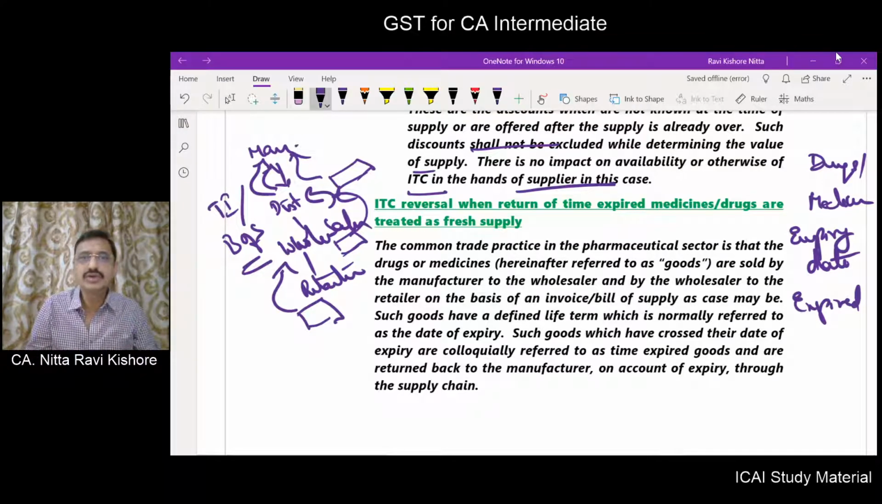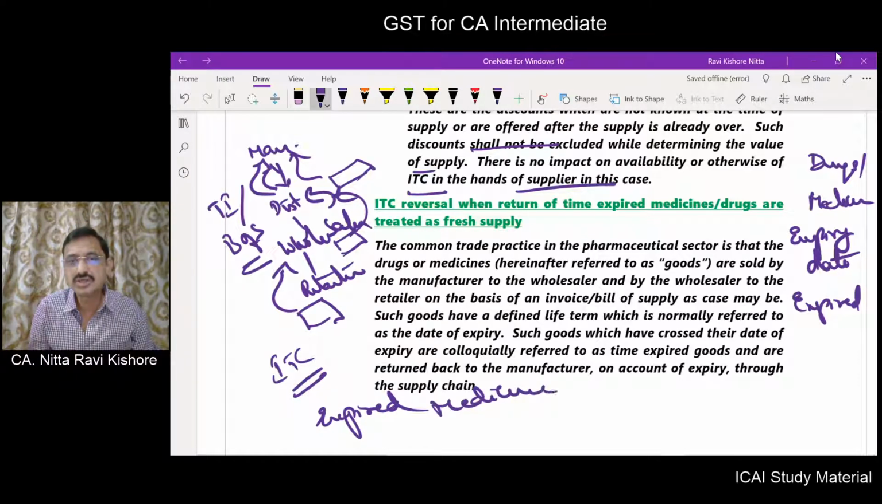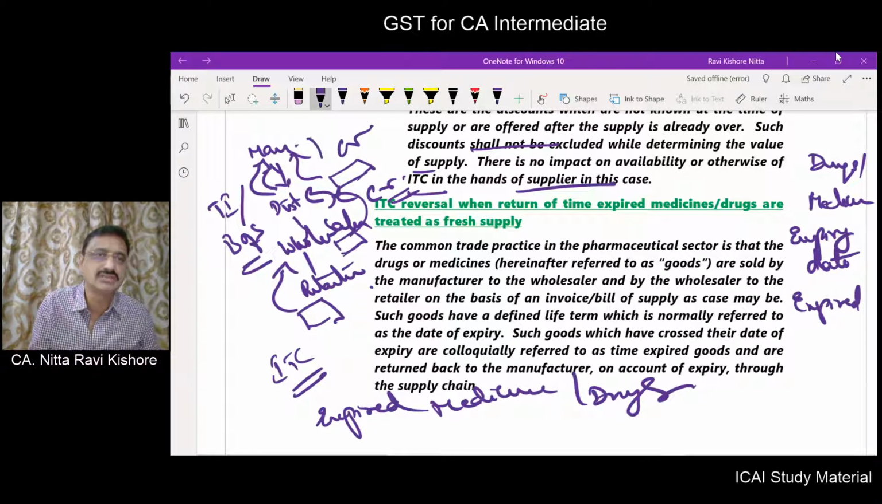Now we are going to deal with the ITC on the expired medicines or drugs. Sometimes what may happen is this fellow may return to him. This fellow will issue a credit note. Based on the credit note, this fellow may have to reverse. This fellow will again return back to the distributor. Distributor may raise a credit note. This fellow may return back, and this fellow may raise a credit note.